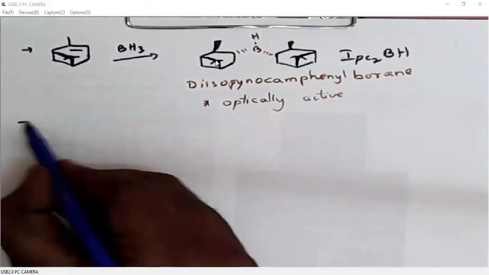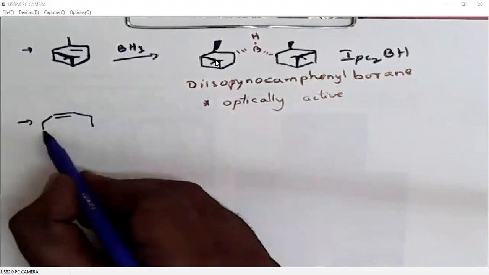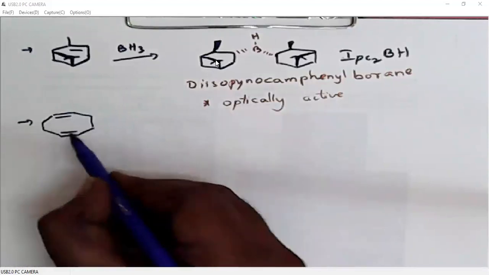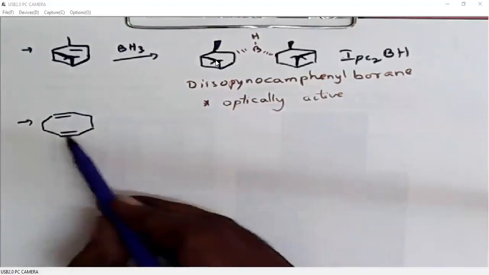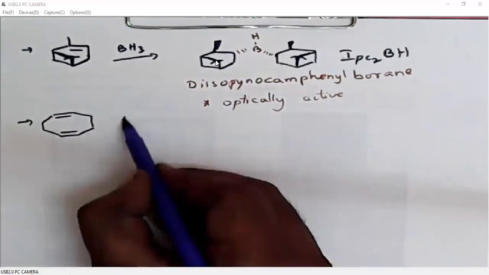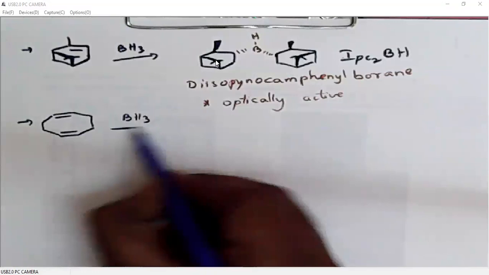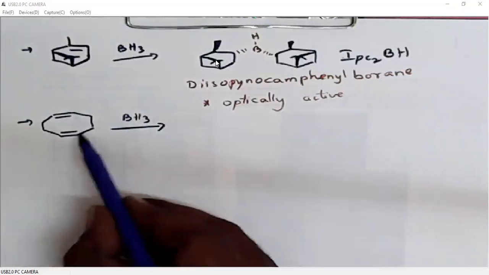Similarly, when we reduce cyclooctadiene, this is 1,5, 1 2 3 4 5, yes, 1,5-cyclooctadiene. When we reduce 1,5-cyclooctadiene with the borane, because the double bond is disubstituted, we can add two such groups.